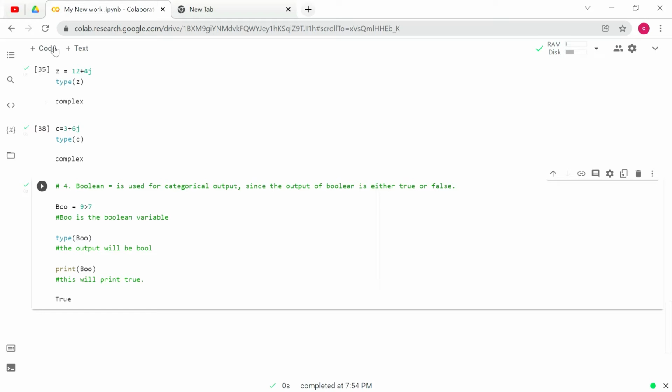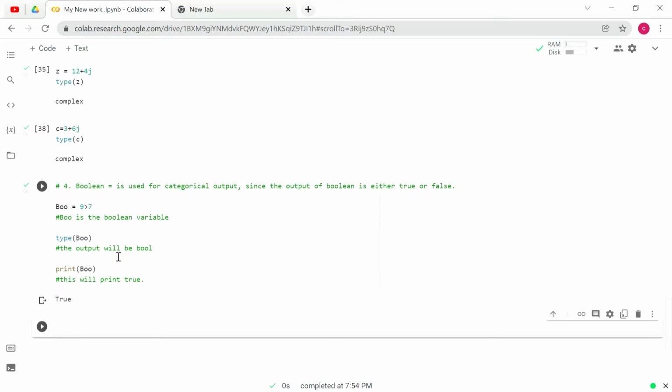Let's check with another code. L equals 20 less than 100. Sorry, let me change it to 20 less than 10.